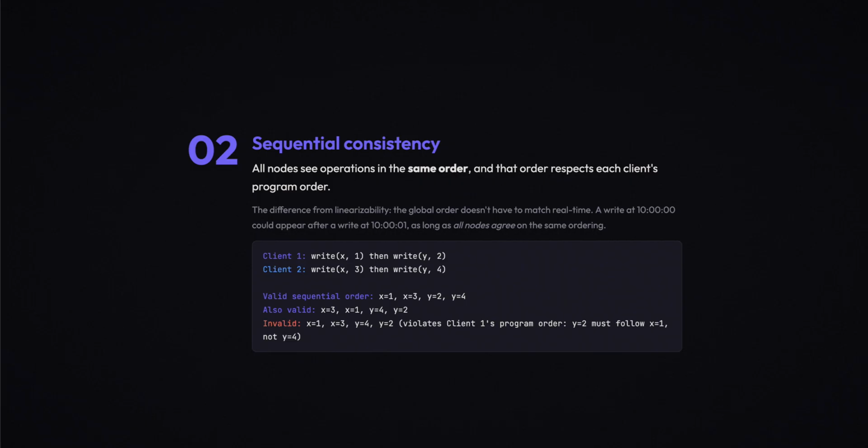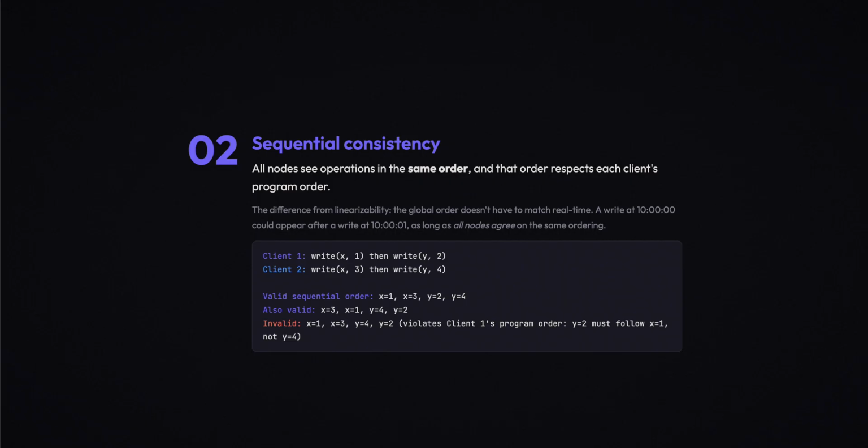Under sequential consistency, all nodes will agree on some interleaving of these operations, but the interleaving doesn't have to match the actual wall clock times. Maybe everyone sees x equals 3 first, then x equals 1. That's fine, as long as within each client's operations, the order is preserved. This is weaker than linearizability because two operations that happened at different real-world times might appear in reverse order, but all nodes at least agree on what that order is.